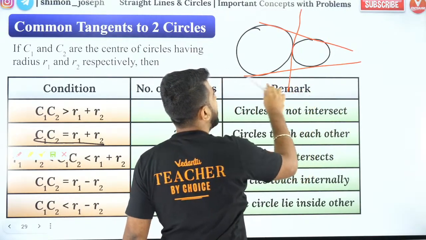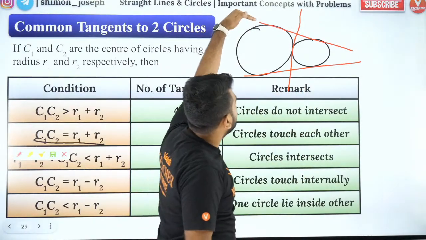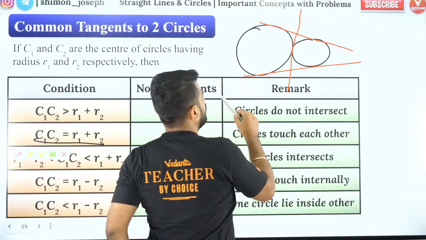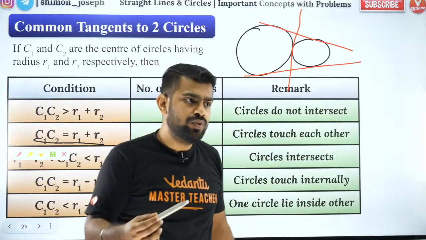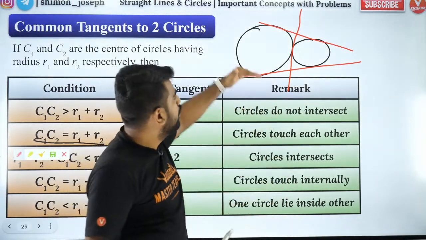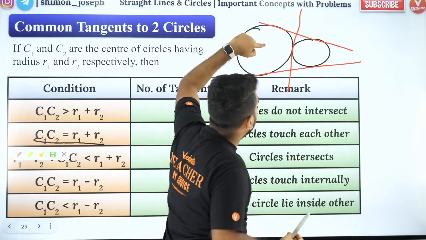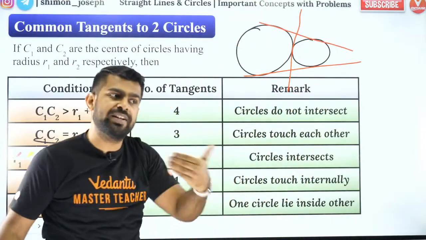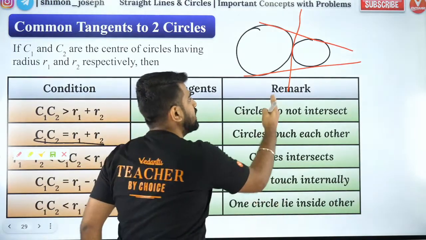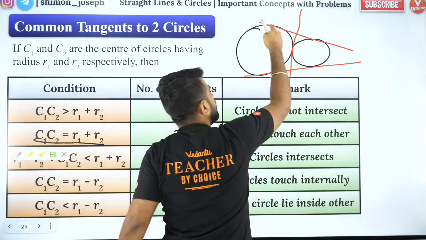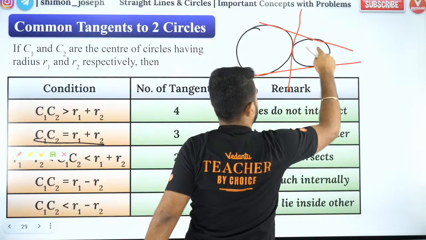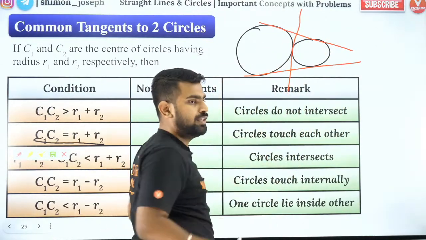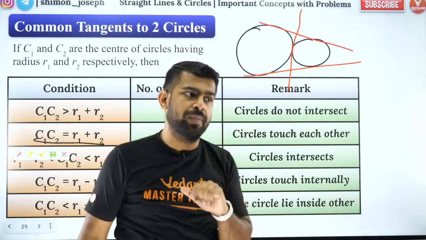Direct common tangent means that for that line, both the circles will be on the same side. What do you mean by direct common tangent? If you look at that line, both the circles are on the same side, so that is why it is called a direct common tangent. But if you look at a transverse common tangent, one circle is on the left, one circle is on the right. So both the circles are on opposite sides of the line. That is what is called a transverse common tangent.